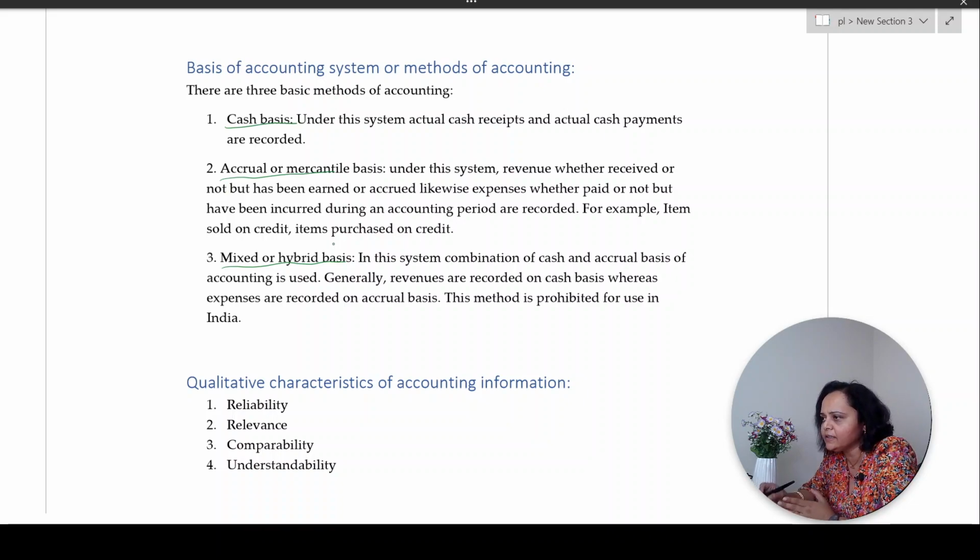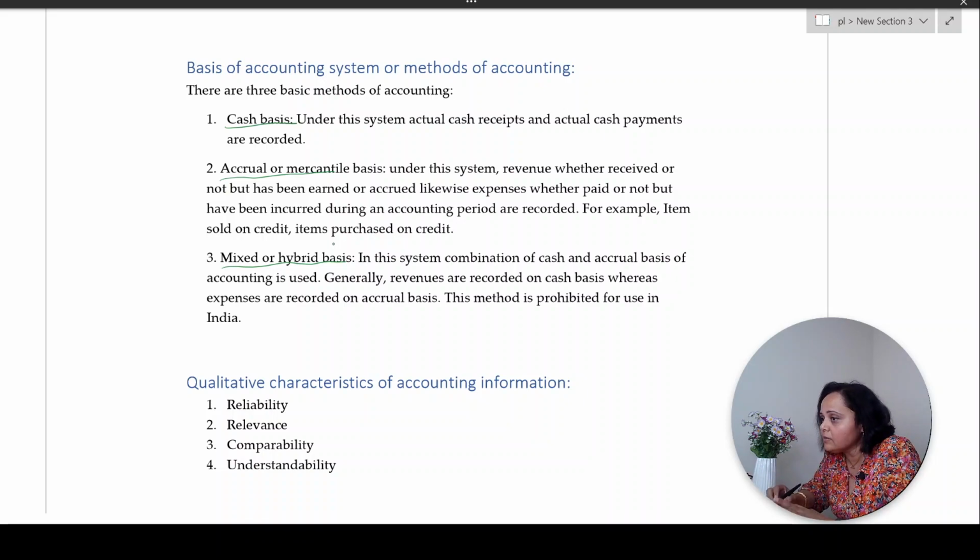Now, this not only relates to the expenses but revenues as well. Take for example, when a sale is done by a business on a credit basis, in the sense you do not receive cash immediately when you sell the goods. You have sold the goods on credit. You have not received cash, but you will receive cash. That income is due to you, but not yet received. It is accrued. That is when entries are passed in the books of accounts. When this method is followed, it is accrual basis of accounting, which is also called as mercantile basis of accounting.